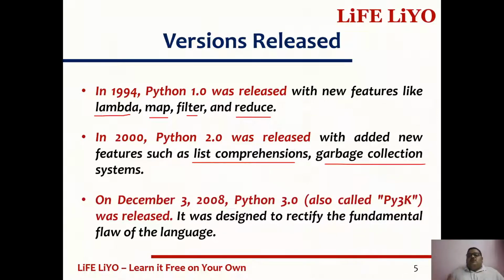Next, in 2008, Python 3.0, which is also known as Py3k, was released by rectifying all the fundamental flaws of the previous versions. Previous versions have good features, but they have some fundamental flaws. Those flaws were rectified in Python 3.